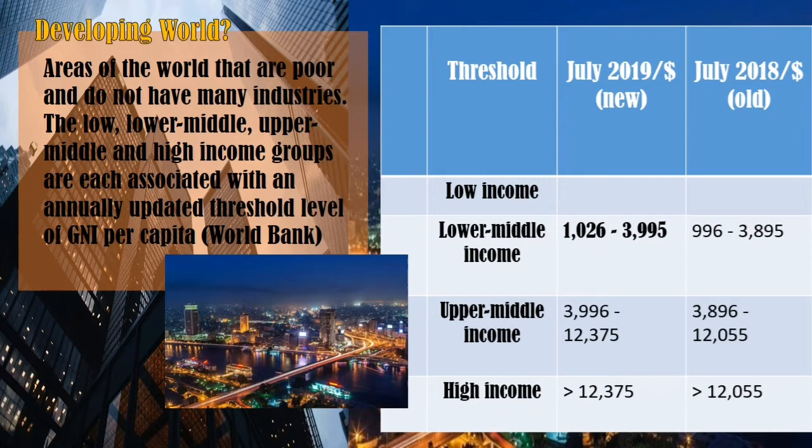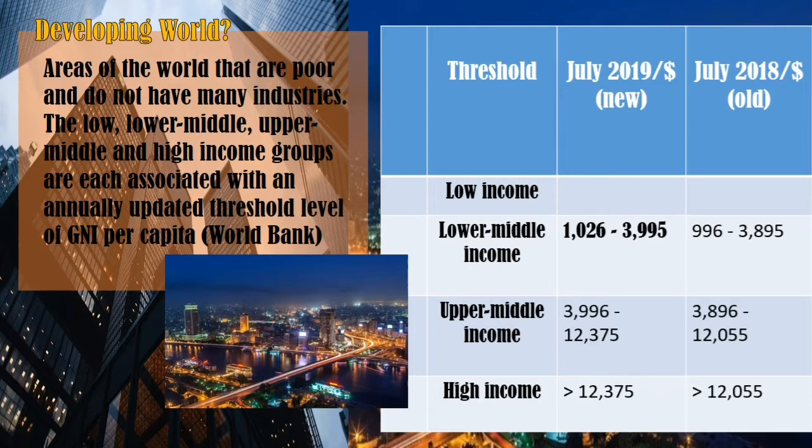In 2018, the threshold level of GNI per capita is 996 to 3,895 US dollar, while an increase was observed in 2019 within the bracket of 1,026 to 3,995 US dollar per capita.